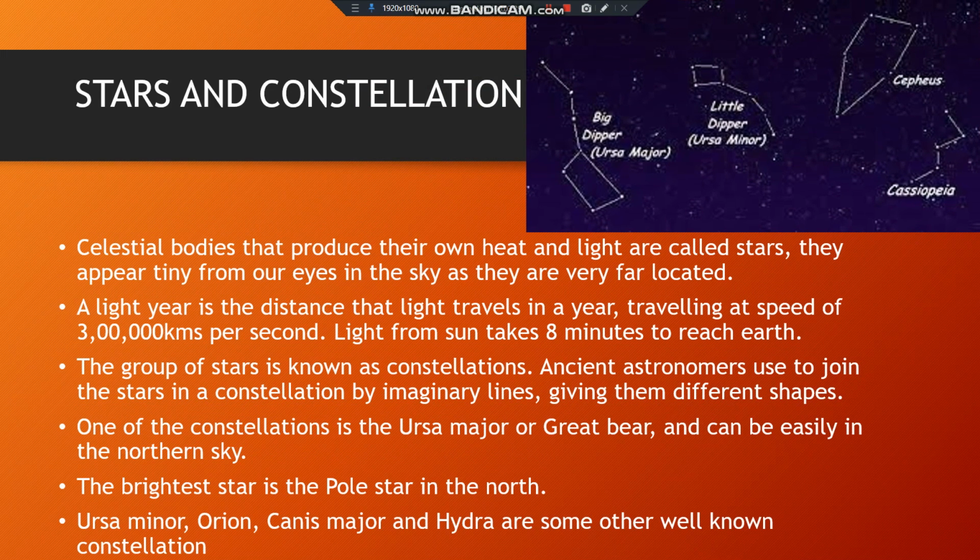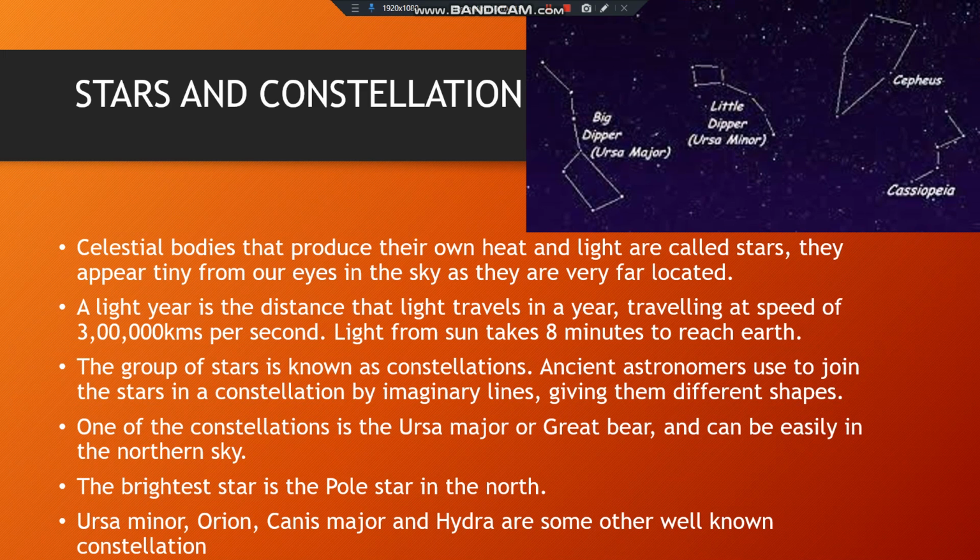Stars and the constellation. There are celestial bodies which produce their own heat and light. They are known as stars. So what are stars? Those celestial bodies which generate or produce their own heat and light, and you have seen during the night, stars appear very tiny because they are very far located from us, though they generate their own heat and light, so we can see them.